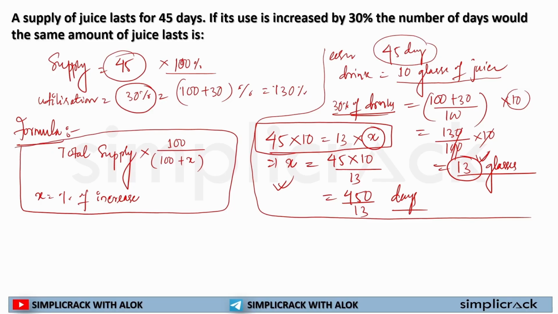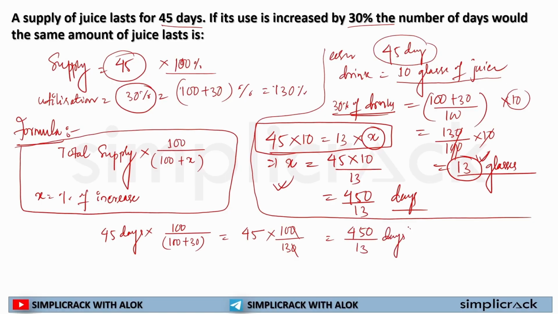If I have to use this formula in this case, my total supply is for how many days? 45 days, multiplied by 100 divided by 100 plus the increase in consumption, 30. If I solve it, 45 multiplied by 100 divided by 130, I get 450 divided by 13 days. So this is the number of days my supply will now last.